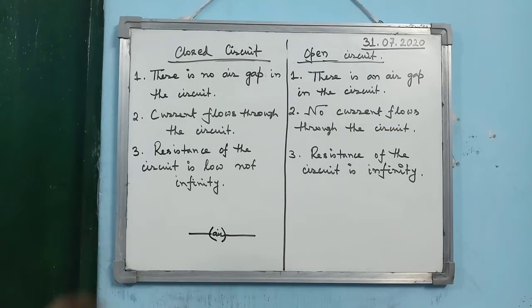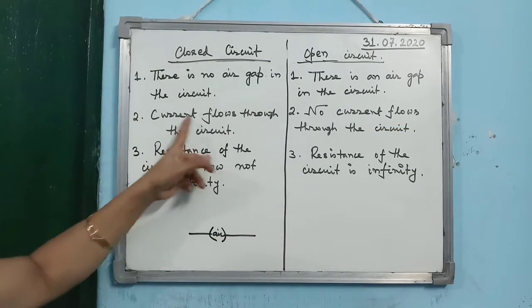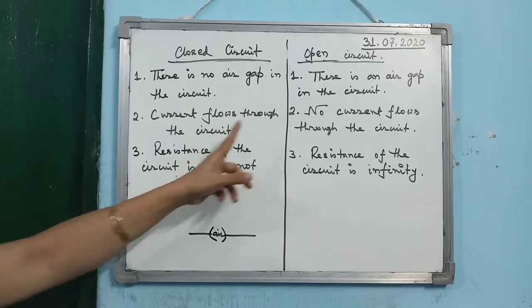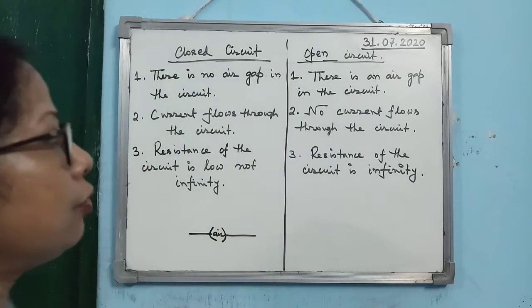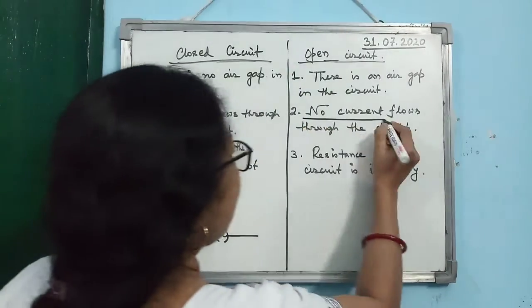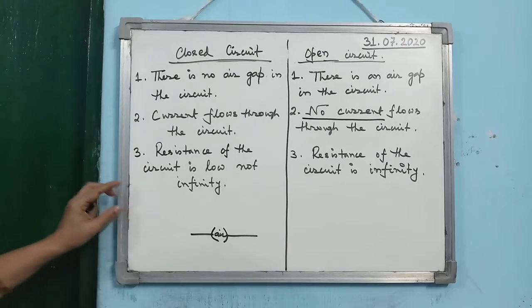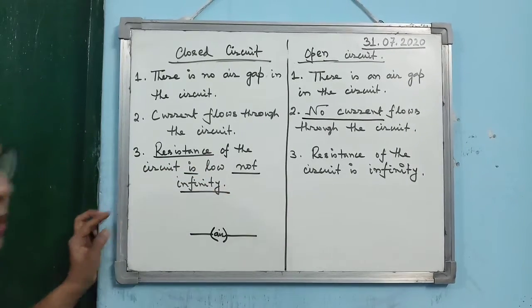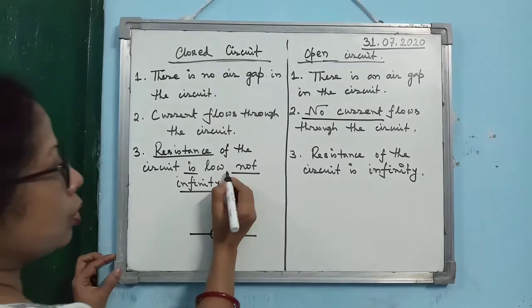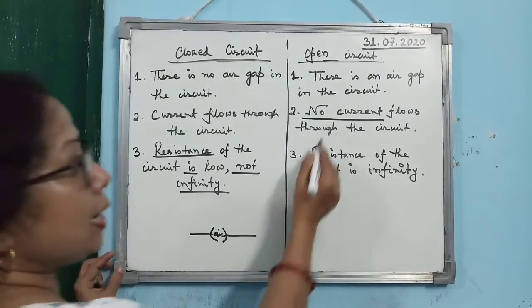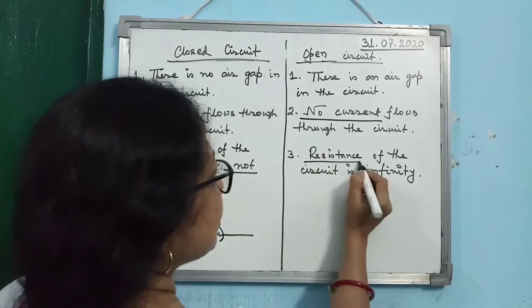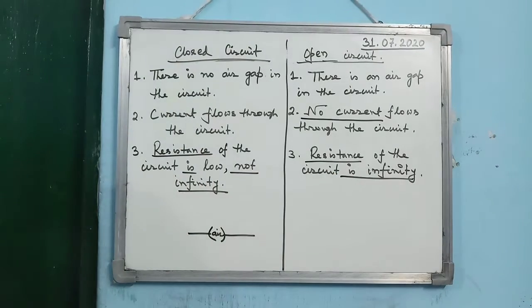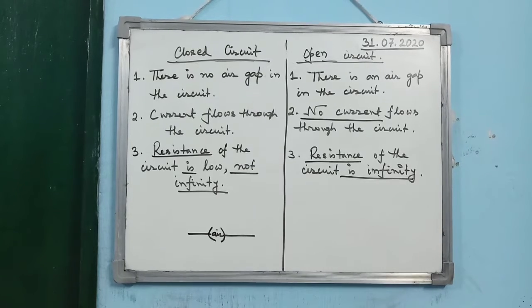Second, in a closed circuit, current flows through the circuit; in an open circuit, no current flows. And in a closed circuit, resistance is not infinity, it is low, but in an open circuit, resistance is infinity. So these are the differences, or the concept, of closed and open circuits.